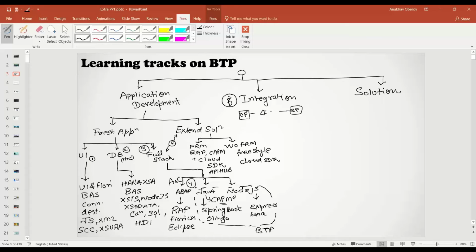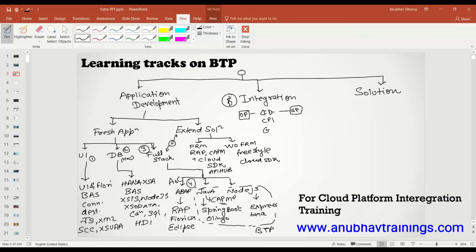And this is done using SAP Cloud Platform Integration, CPI. In CPI, you will learn different adapters like the SOAP adapter, then the OData adapters. We also have the Groovy scripting language, which we can use to transform and manipulate the data. So this is all what you can do when it comes to integration.